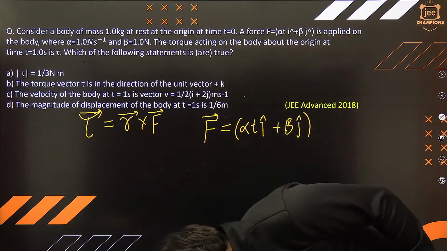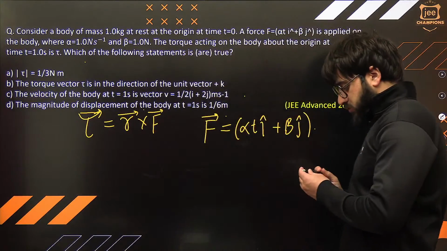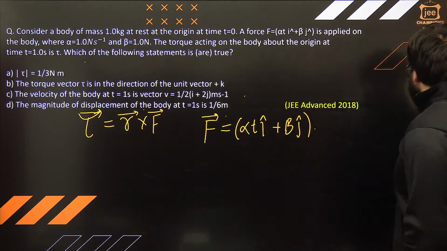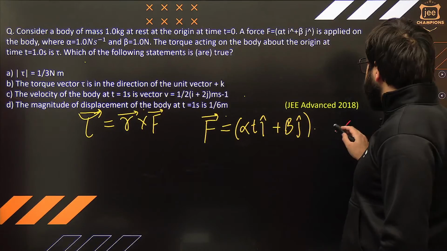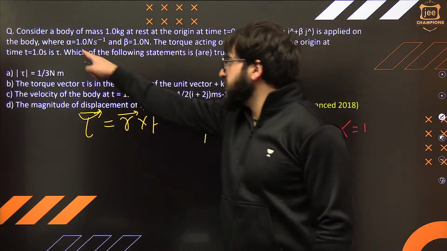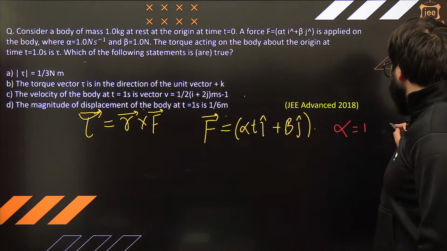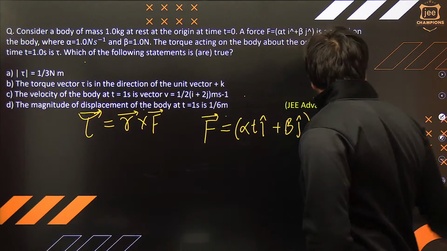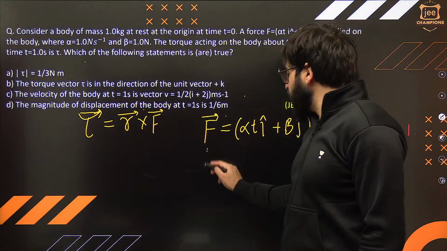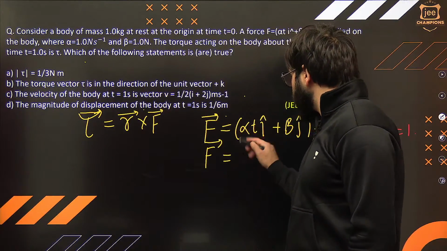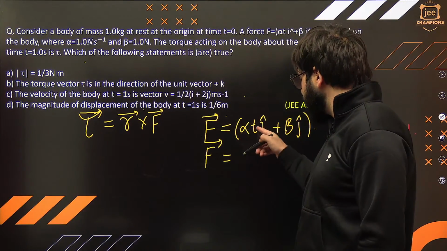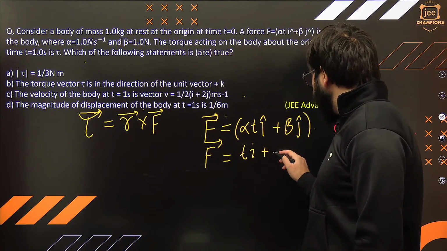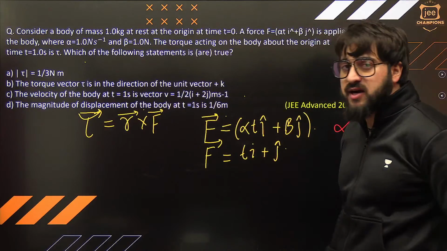It is given clearly that alpha is 1 and beta is also 1. Just put it over here. So we get the force F equal to t i plus j cap. Can we just write it like that?